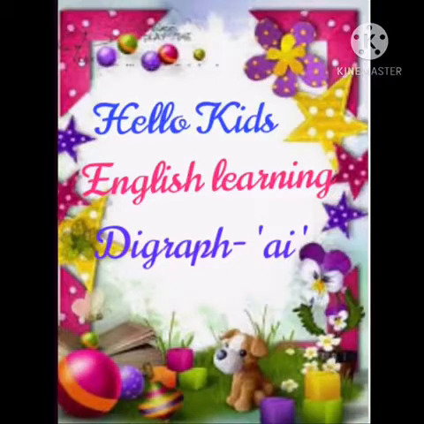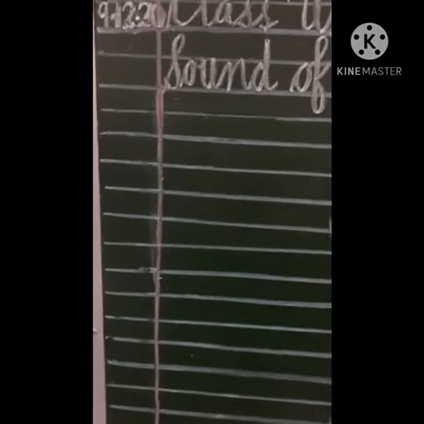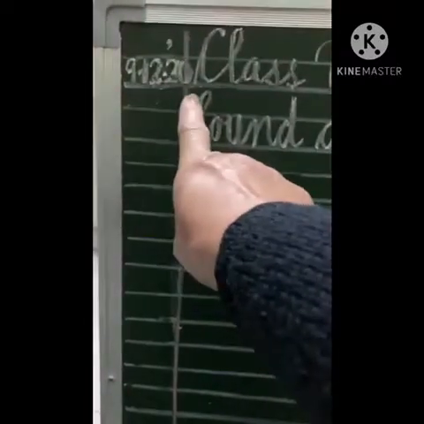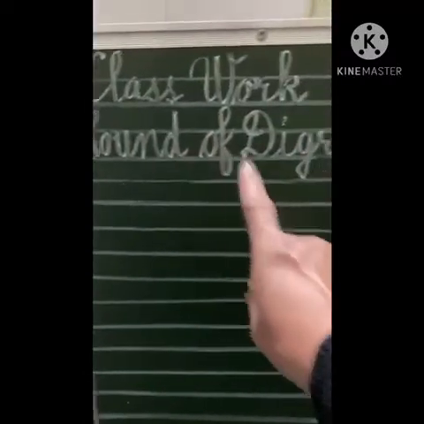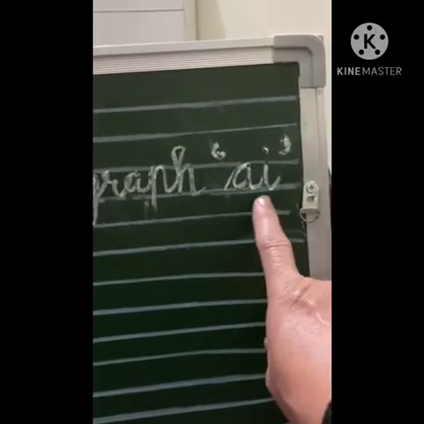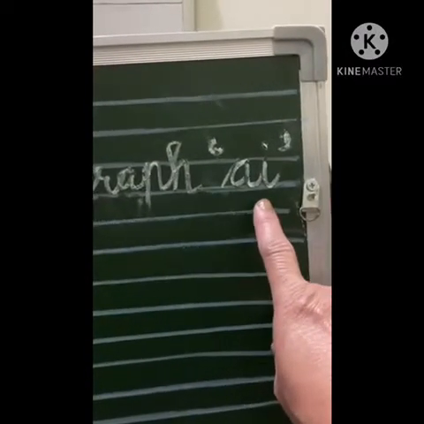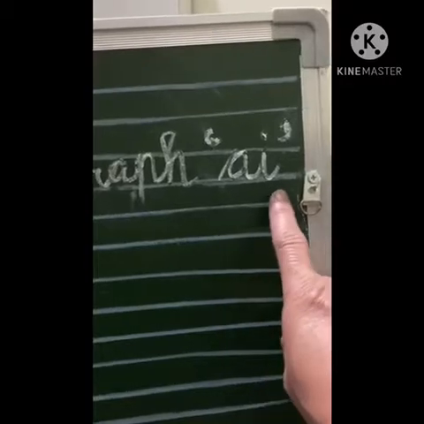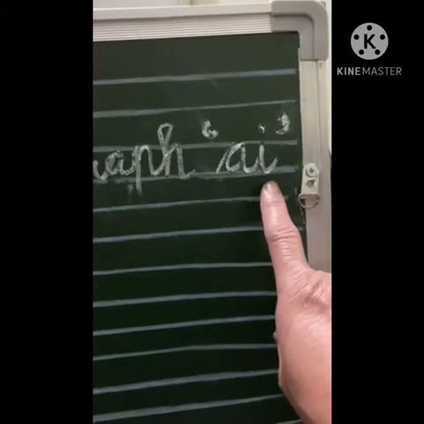Hello kids, welcome back for yet another session of English learning, and today we are going to take up vowel digraph AI. As usual kids, you will be writing date, classwork, sound of digraph, and today we are going to take up AI. The vowel sound digraph AI gives sound A.